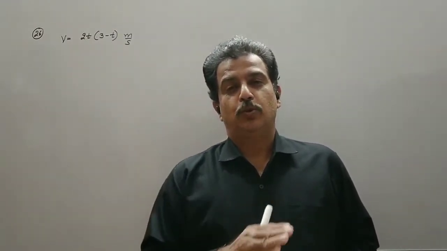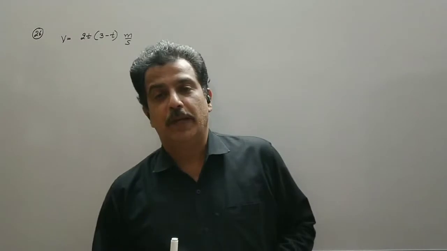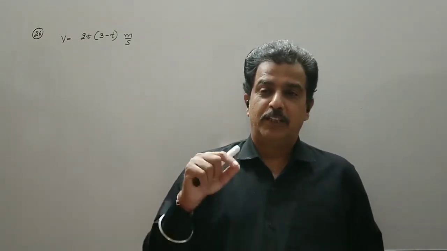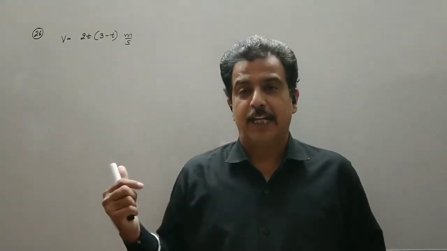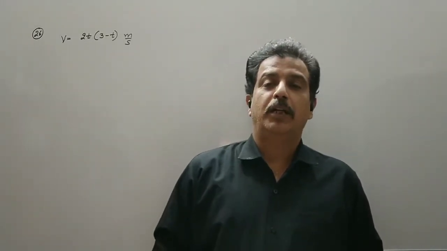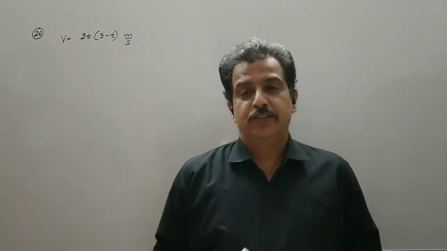Or it is proper to say that if any variable is maximum or minimum, then its first derivative with respect to time, or with respect to another variable, should be zero.